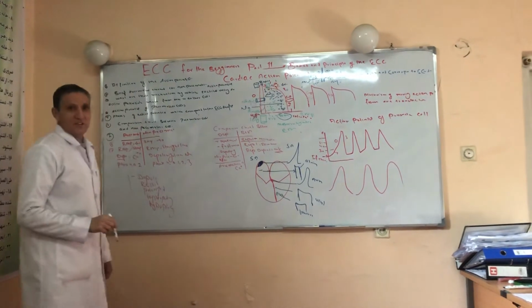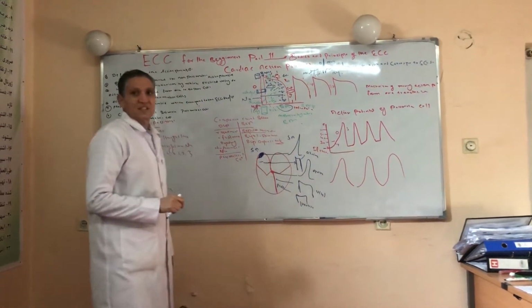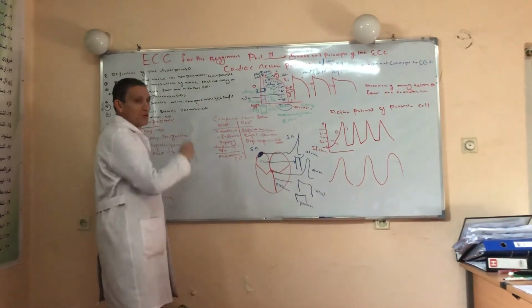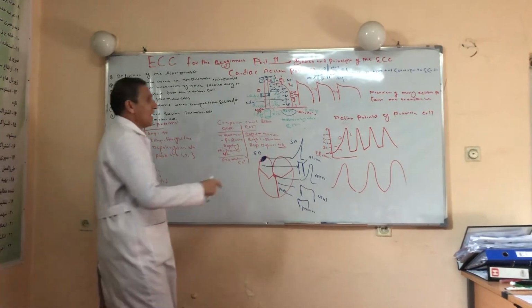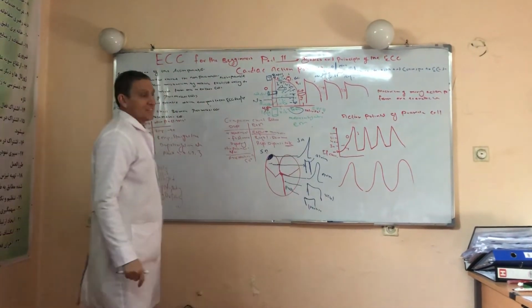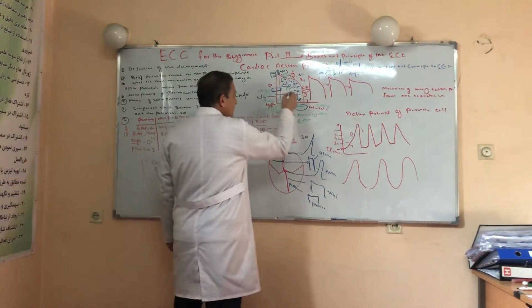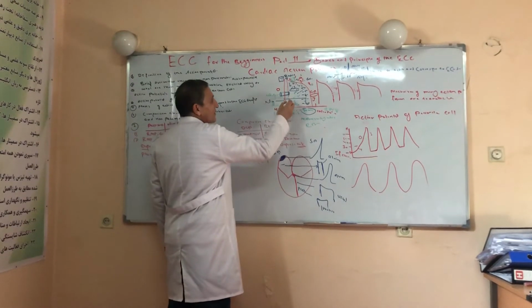Depolarization is a process during which the cell is losing negative electrical charge and gaining positive electrical charge. And repolarization is a process during which the cell is losing positive charge and gaining minus 90 millivolts.